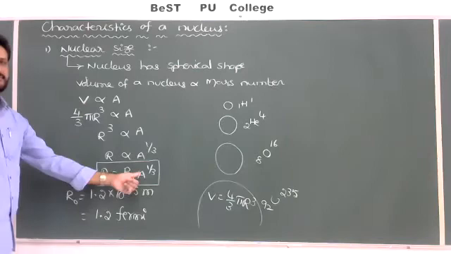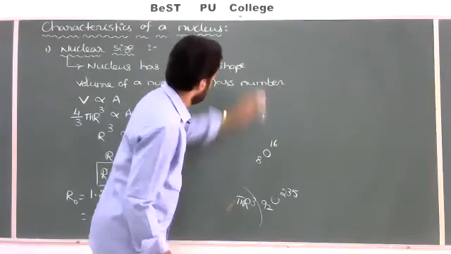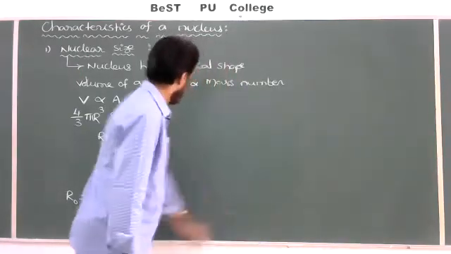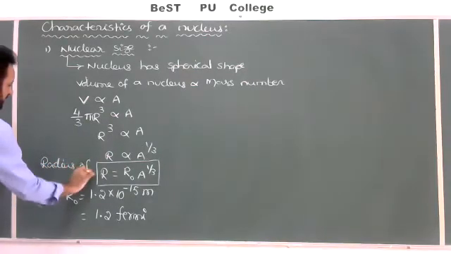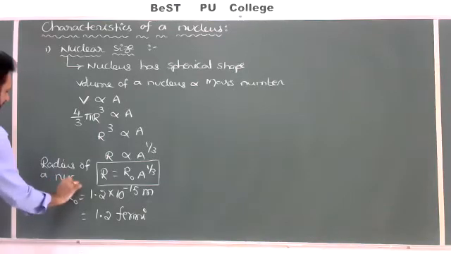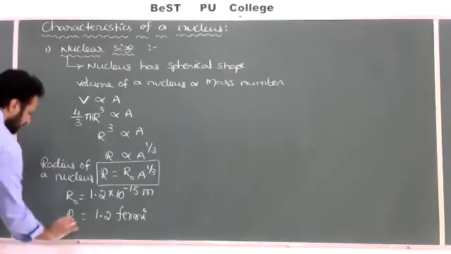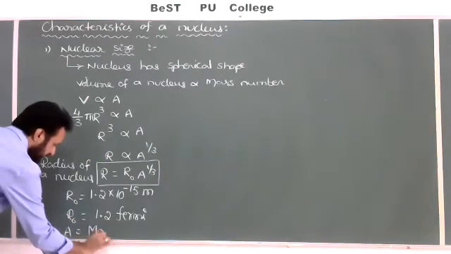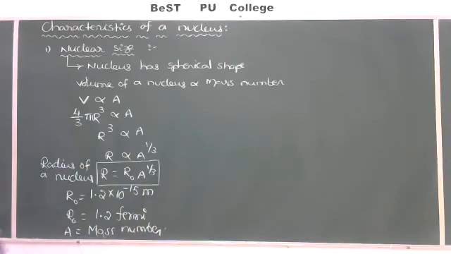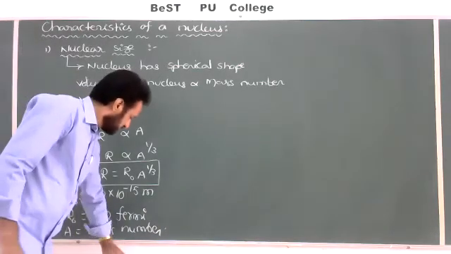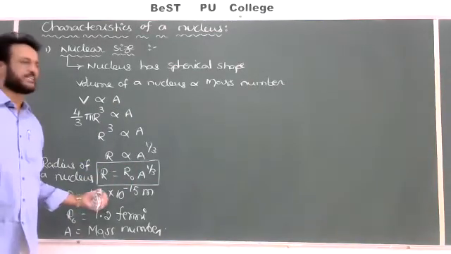In this formula, A is the mass number, V is the volume, and capital R is the radius of the given nucleus. R naught is the proportionality constant and A is the atomic mass number. So for any element given, substitute the values and calculate from this formula.